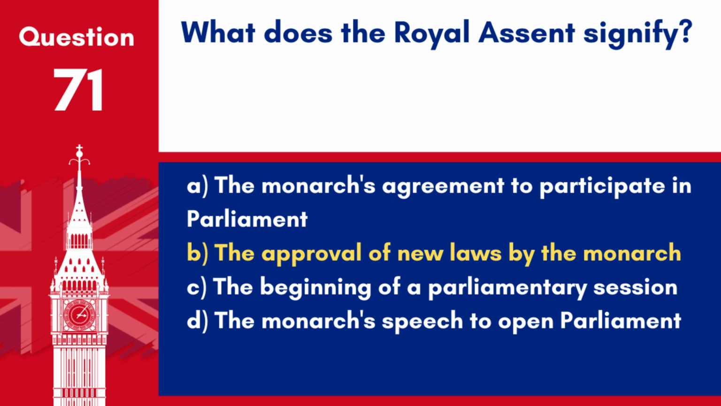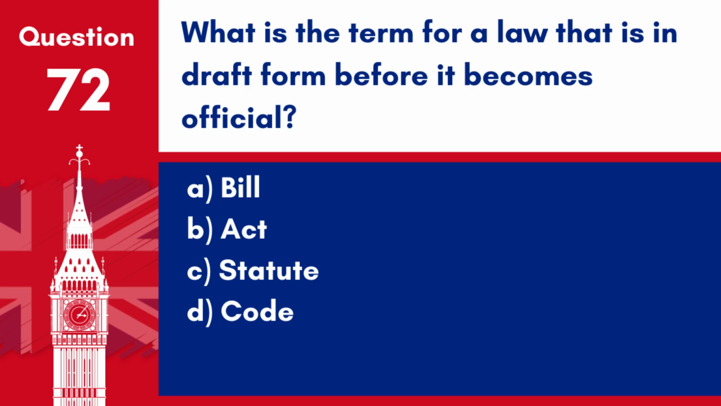Answer: B. The approval of new laws by the monarch. Royal assent is given by the monarch to bills passed by Parliament, signifying approval and allowing them to become law. Question 72. What is the term for a law that is in draft form before it becomes official? A. Bill. B. Act. C. Statute. D. Code.